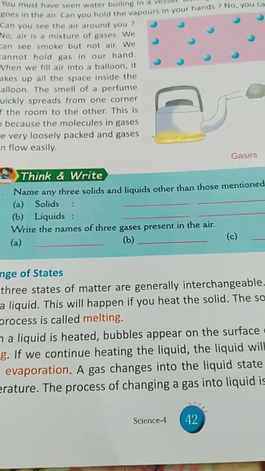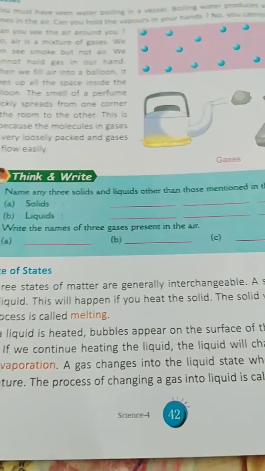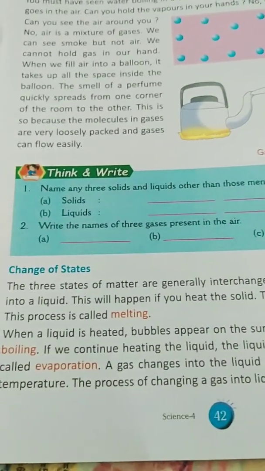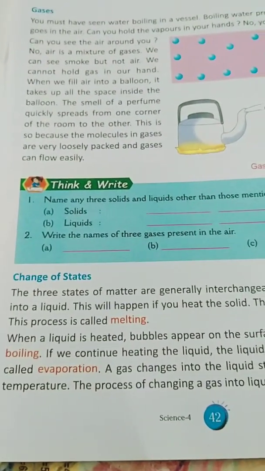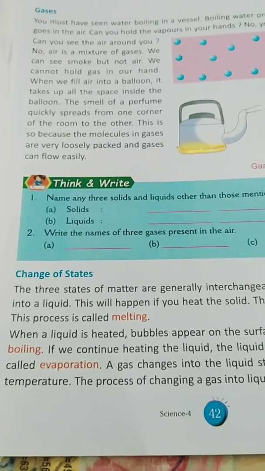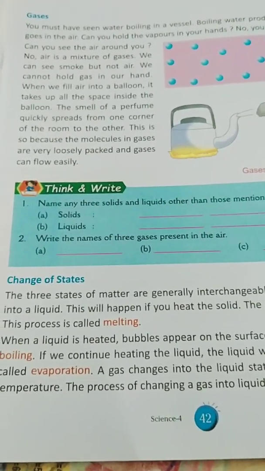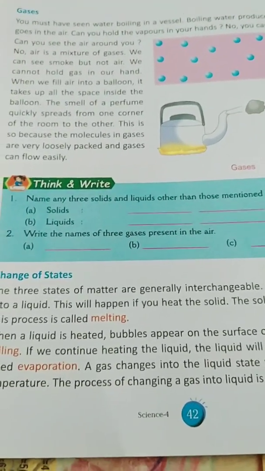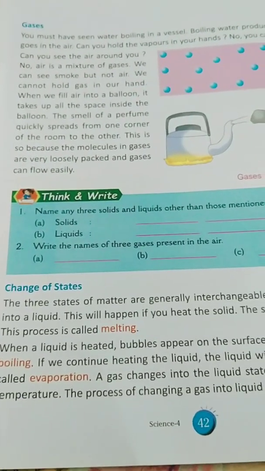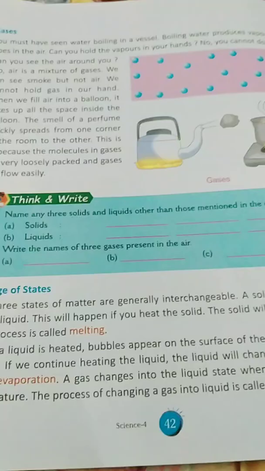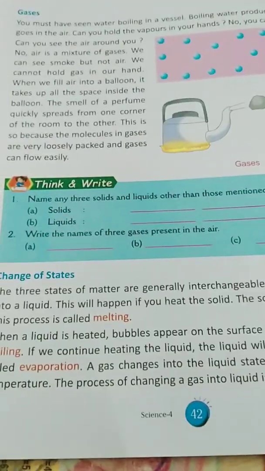This will happen if you heat the solid. The solid will melt into a liquid. This process is called melting. With the help of ice, we can do this process. When a liquid is heated, bubbles appear on the surface of the liquid. This is called boiling. If we continue heating, the liquid will change into a gaseous form.